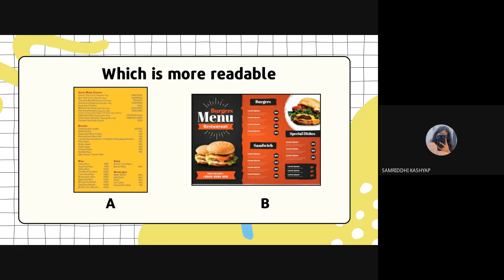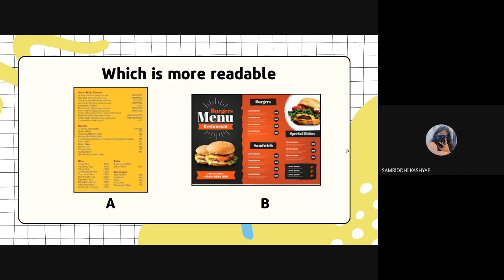So again, I have a poll for you. Which menu do you think is more readable here? Which menu would you like to read, is more presentable to you and seems more expensive, more premium? Second one, I guess. Option B. Okay, so we have a lot of votes for B and not anything for A.